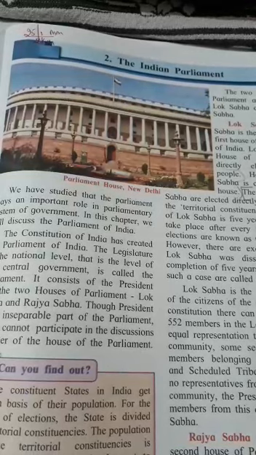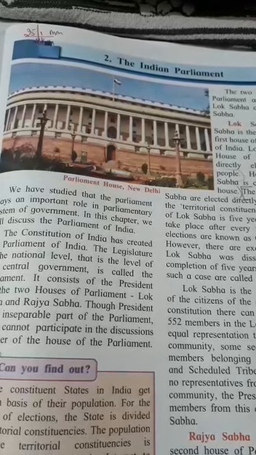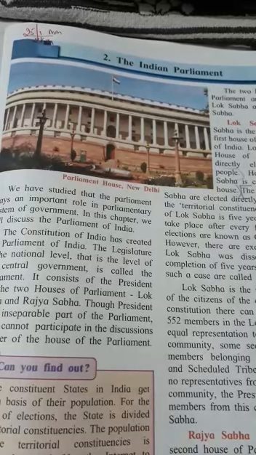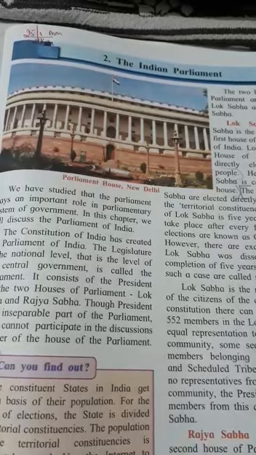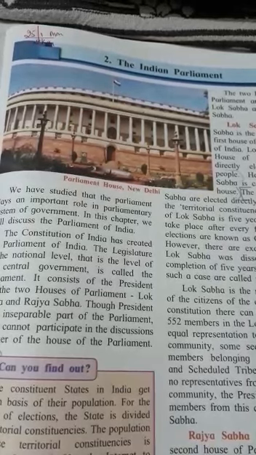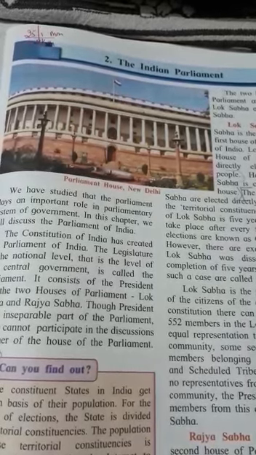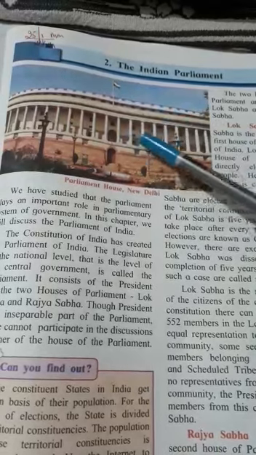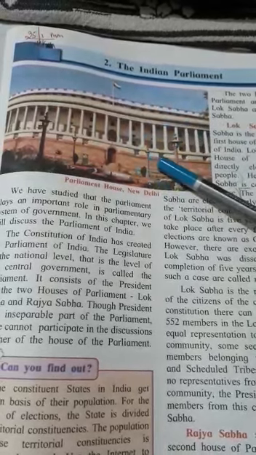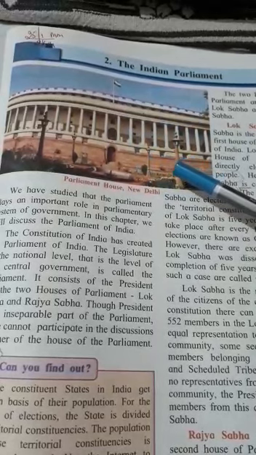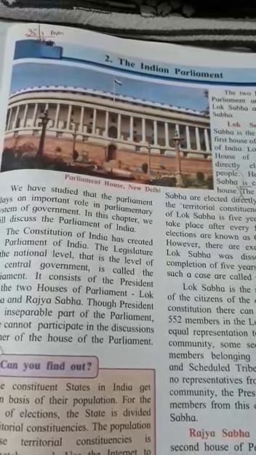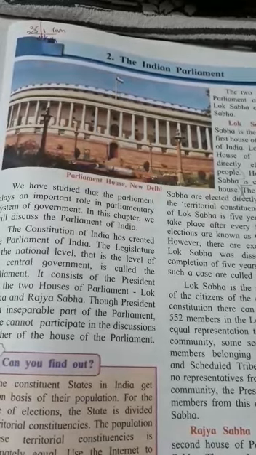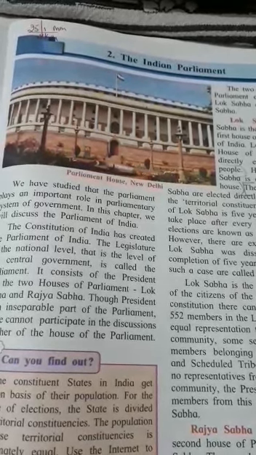Today we will do lesson number 2 of civics. The topic is the Indian Parliament. You can see in the figure the Parliament of our country being shown. This Parliament is in New Delhi, as all of you must know. Now I will explain to you about the Parliament.